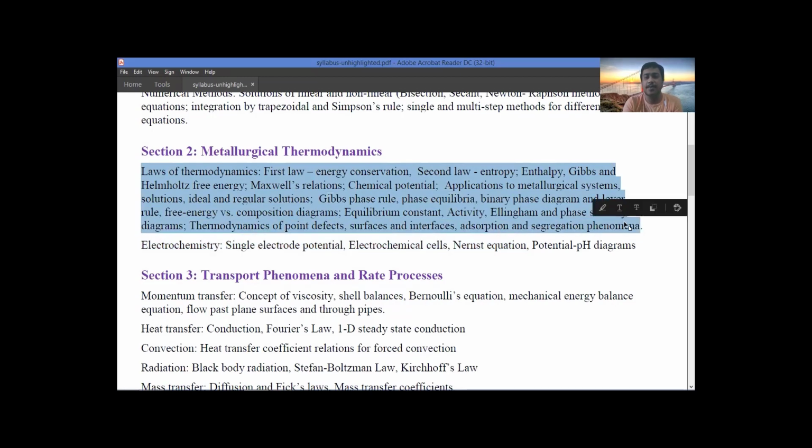This whole portion is a part of your BTech second year. If you have studied thermodynamics in your BTech, then all the topics will be covered there. I think many of the students have already completed their second year, or some students are in second year, third semester, so they are in their college. I think they may be familiar with the topics they are being taught, and they are studying the concepts also.